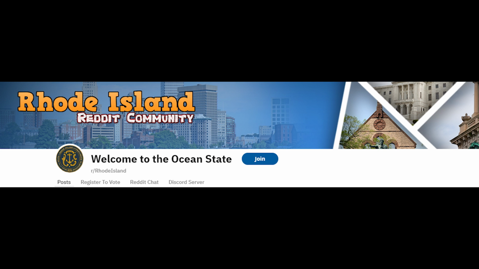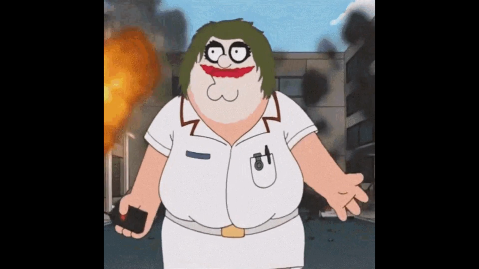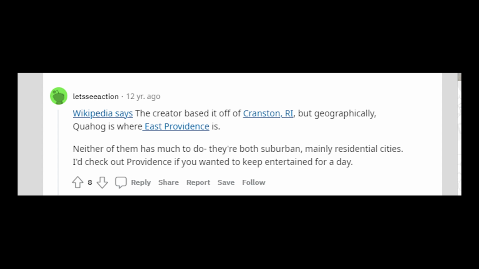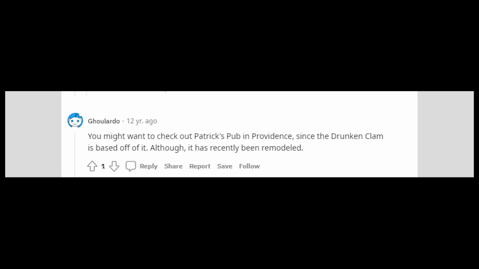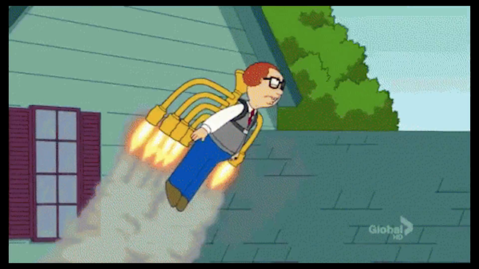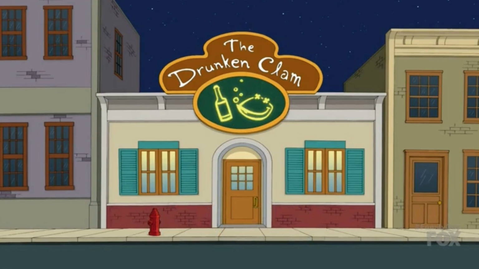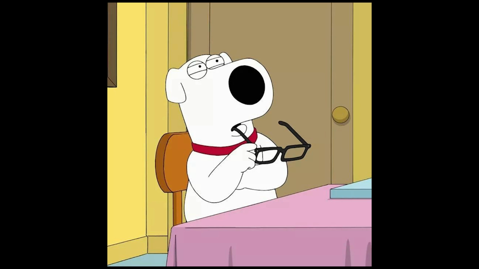Let's go to another source that could have the answer, the Rhode Island subreddit, r/RhodeIsland. Many people give their opinions on the location of Quahog here. Some corroborated a possible Cranston location, but other people hypothesize that it is located in East Providence. One user says that Drunken Clam is based off of a bar in Providence. I can't vouch for that. But if we look at the exterior of the Drunken Clam, we can see that it is in a mixed-use downtown area.